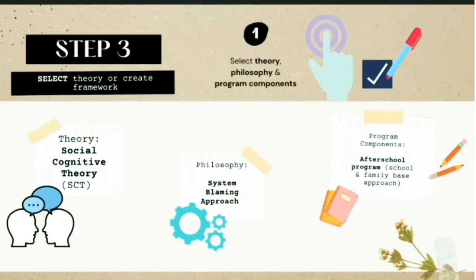Based on the overall analysis of the literature review and observation, social cognitive theory, cognitive behavioral theory, and self-determination theory are the most encouraged theories to be used as the theoretical framework in this intervention program. In this intervention program, we have selected and adopted the principle of social cognitive theory in determining the psychosocial and behavioral risk factors of eating disorder, where it emphasizes the importance of social and environmental factors.